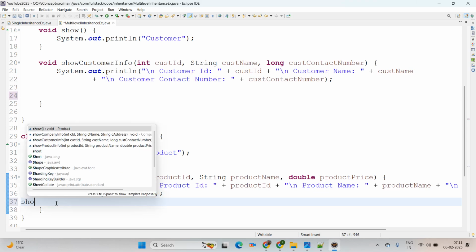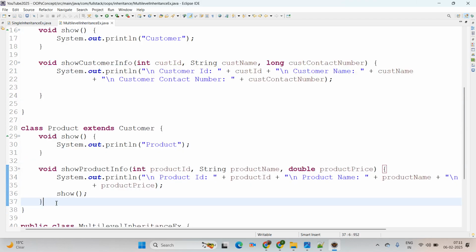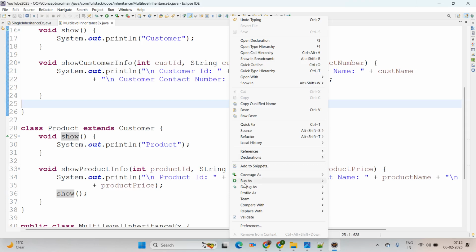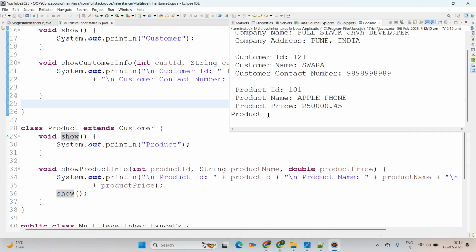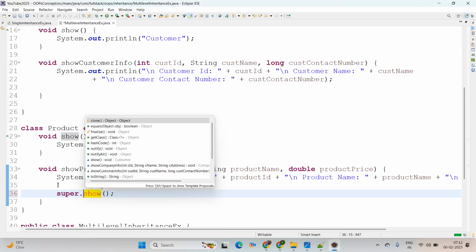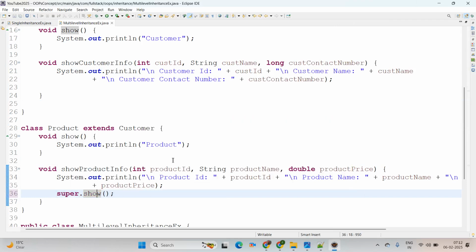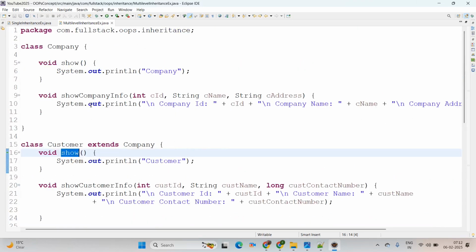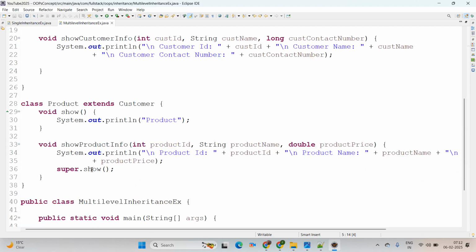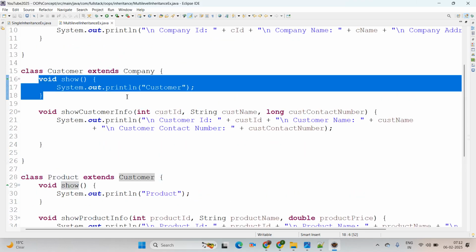See, the show method I am adding here in the child class, right? Now if I am not using super, then it will be accessed from this one only. It means it will print product. See on screen, run as Java application. See here it's printing product. But if I am using super.show here, then what will be the output? Super.show. See, we have a show method available here, and here also a show method. Then you can simply think, okay, which show method is going to be called. Here, whatever the immediate parent class for Product is, which is the immediate parent class, Customer, then this show method is going to print. It means it will print customer.